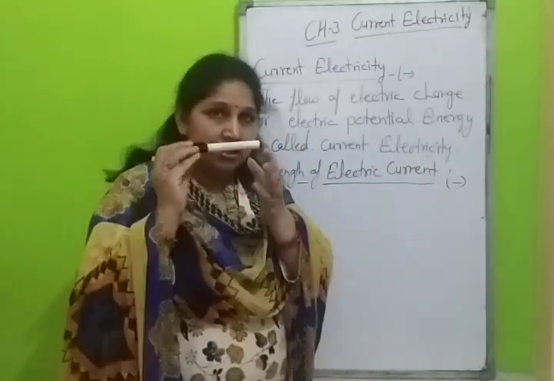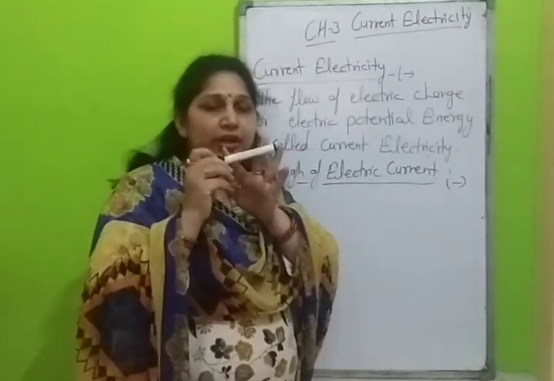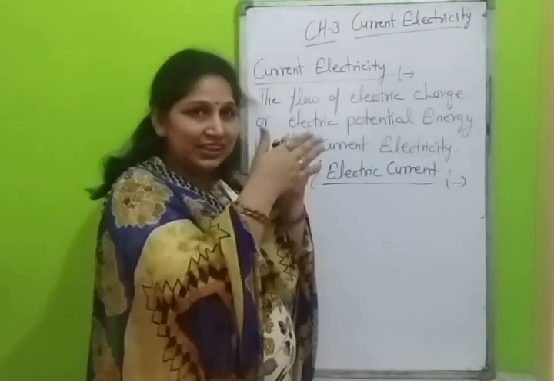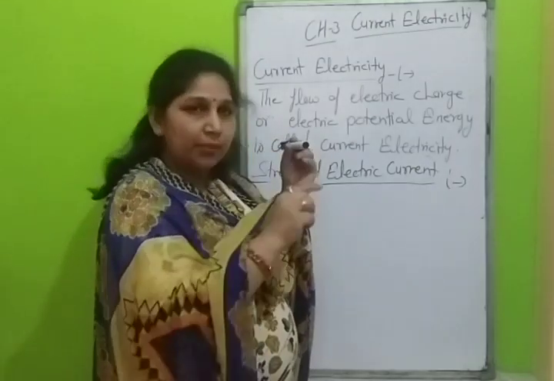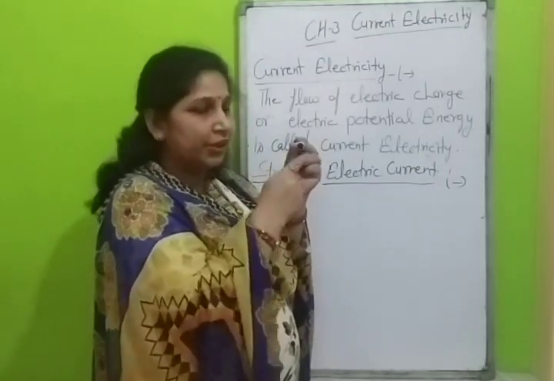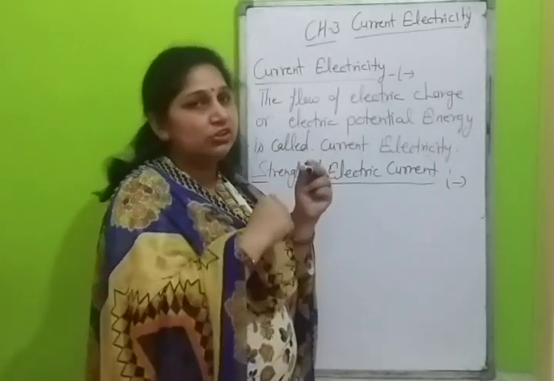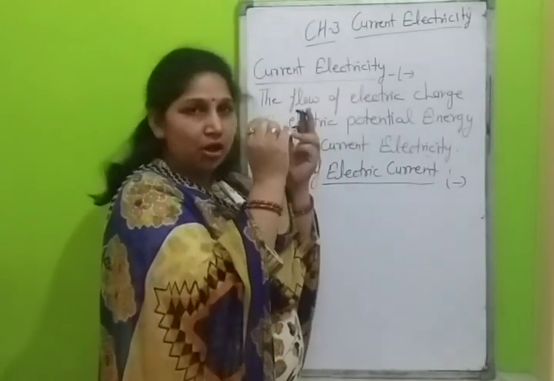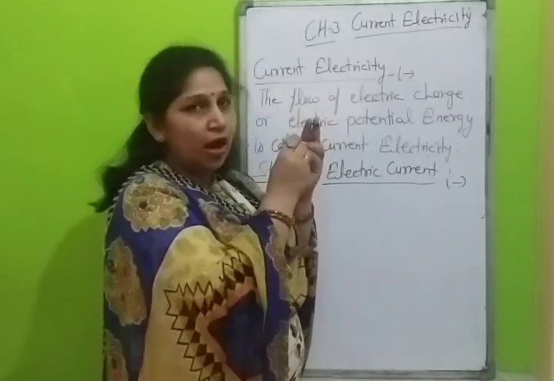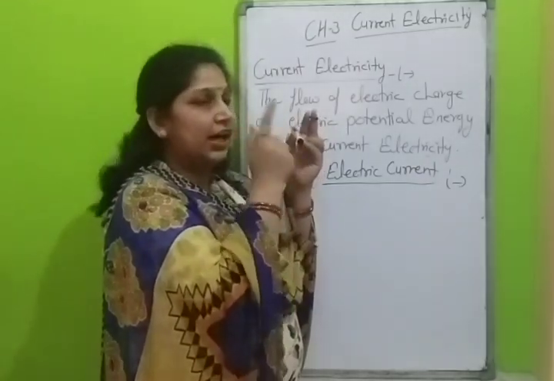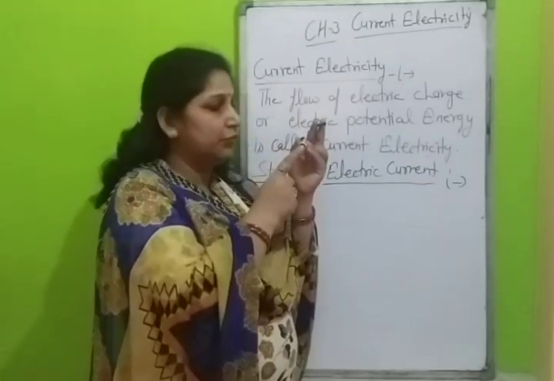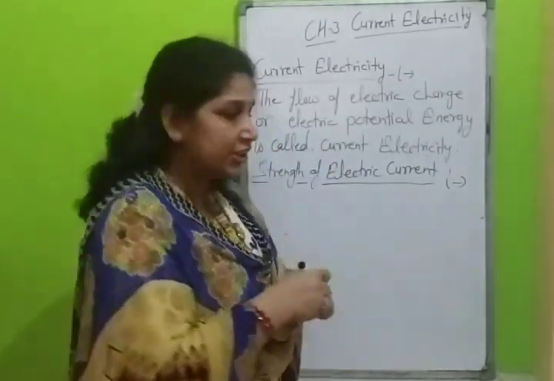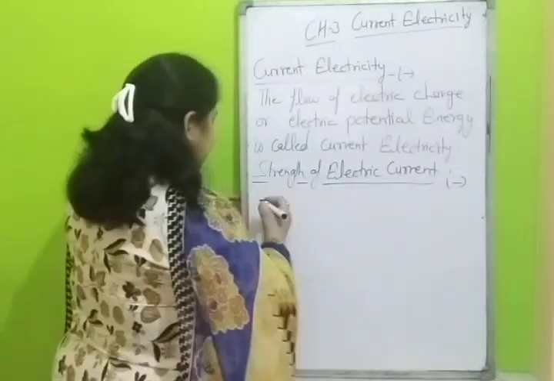Suppose we have this conductor and charge is flowing through it. The cross-section area is what we get when we cut it perpendicular to its length. The amount of charge which passes a unit cross-section area in 1 second is called electric current. If another conductor has a smaller cross-section area, the amount of charge flowing through it will be less than through this large cross-section area.